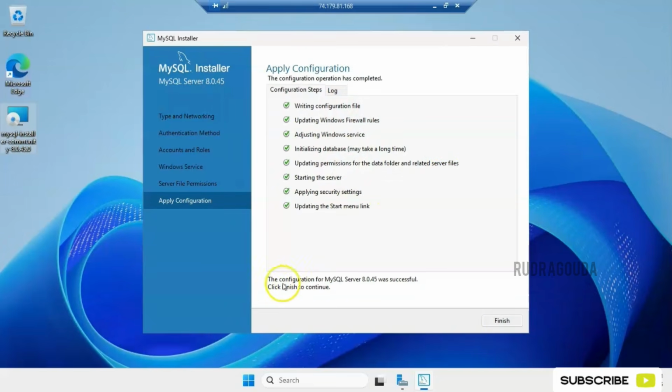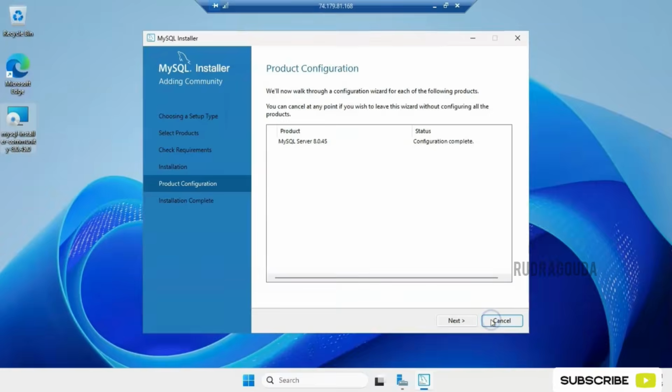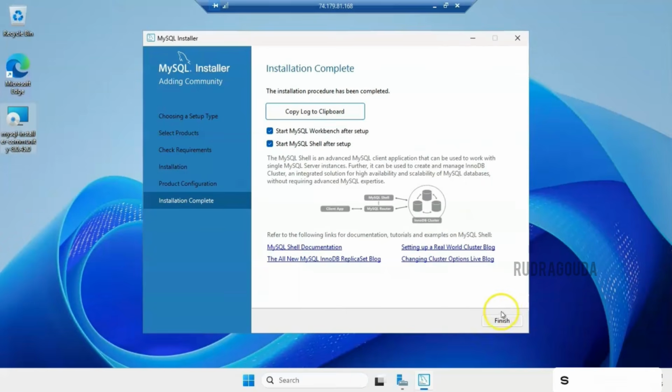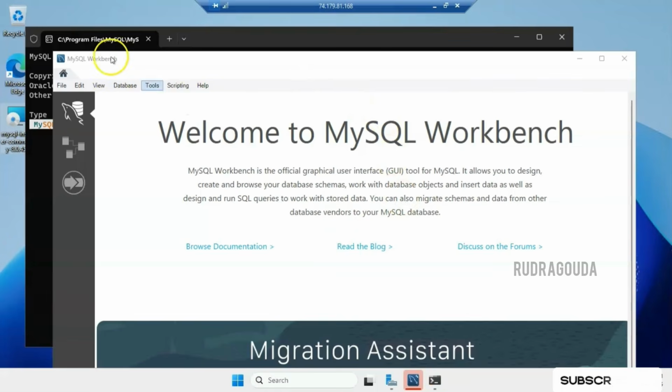Now it is displaying that the configuration for MySQL Server 8.0.45 was successful, and then click on finish. Yes, it is successful and we are very much okay with that information. Okay, and after that again click on next and finally click on finish. Yes, you can see right now MySQL Workbench is started.